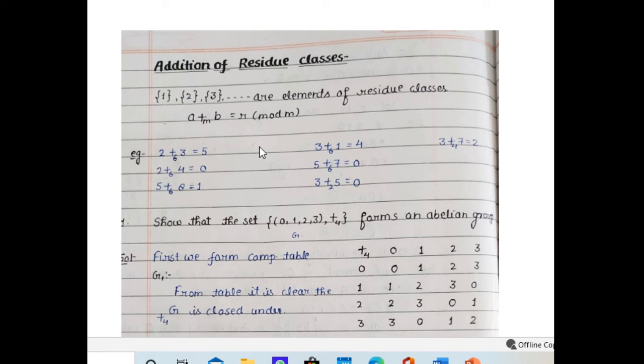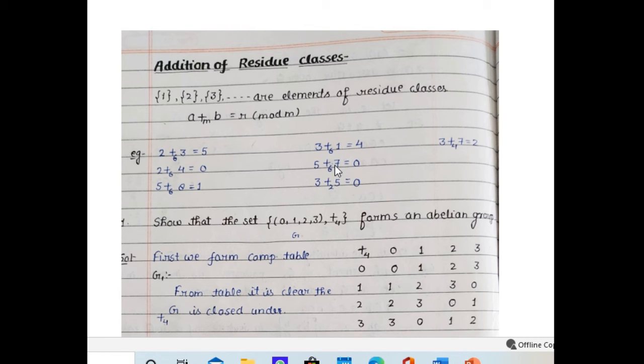That is what we do. We divide the number by 6 and write the remainder here. So the addition will give only 0, 1, 2, 3, 4, 5. For 6 and above, the resultant elements will be divided by 6, and we write the remainder here.